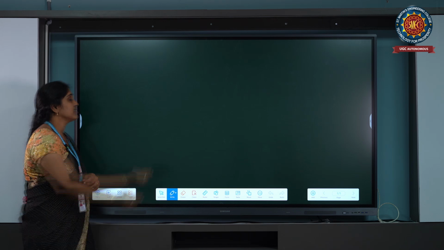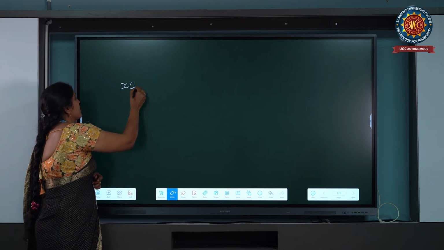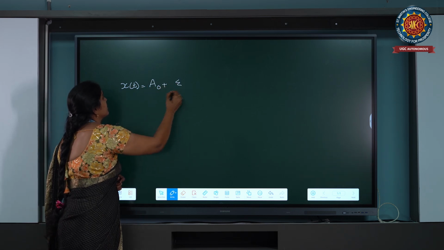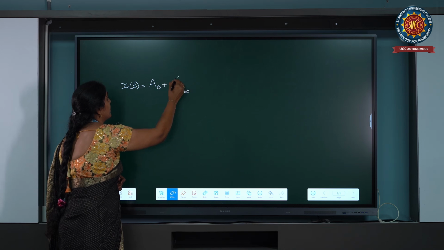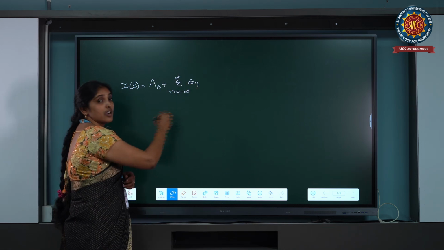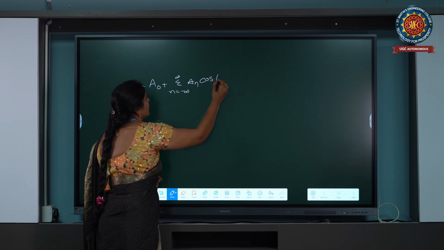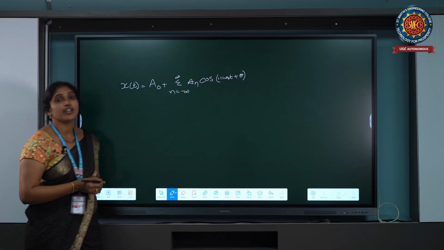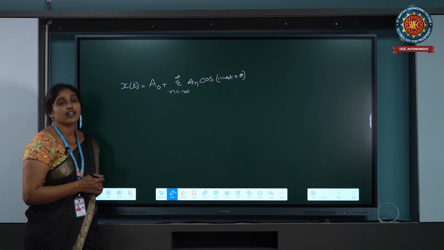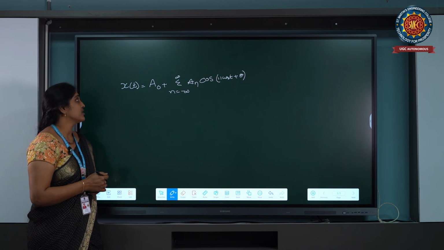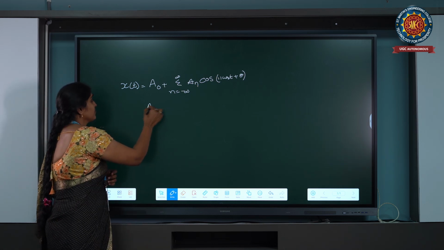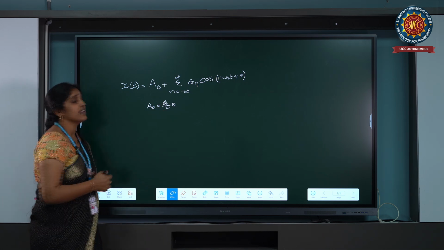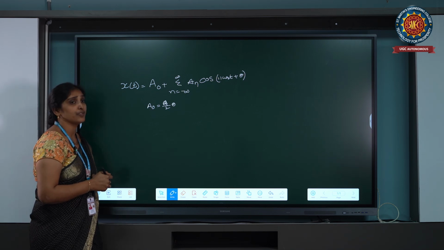The cosine form of Fourier series equation is represented by x of t equals capital A naught plus summation n equals minus infinity to infinity capital A n into cos of n omega naught t plus theta. So this is the cosine form equation. In that, A naught and A n are the coefficients of the cosine form equation, where theta is the phase angle of the system.